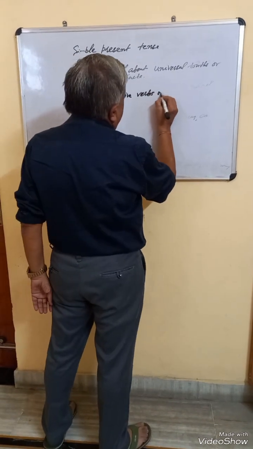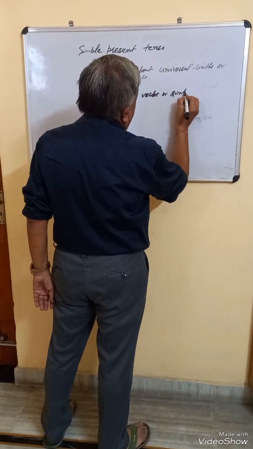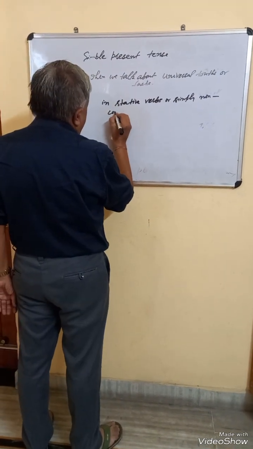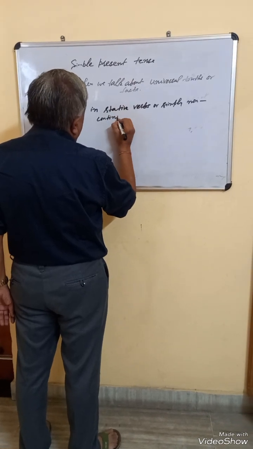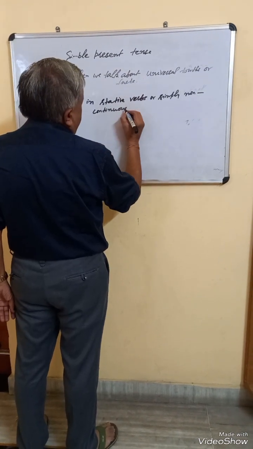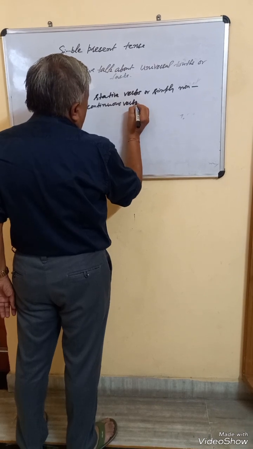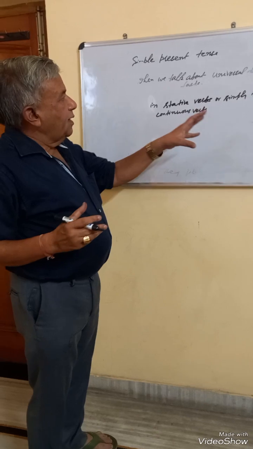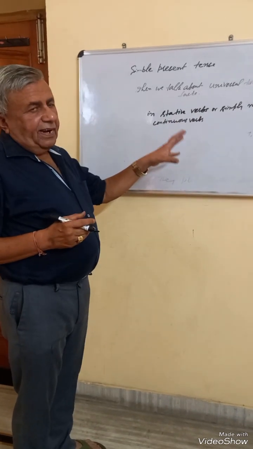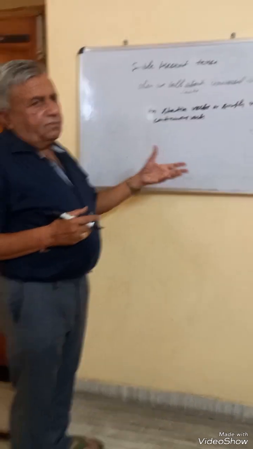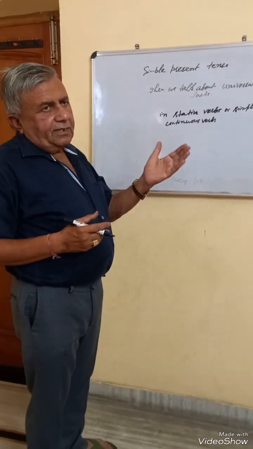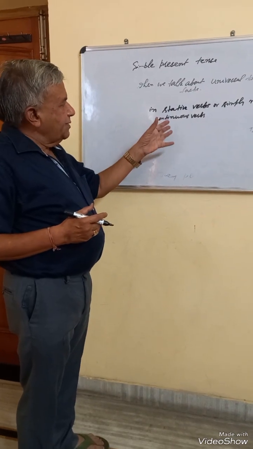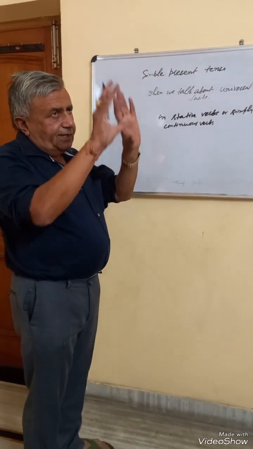Now, stative verbs, which are simply non-continuous verbs. We can view verbs as event verbs or state verbs. Event verbs represent some action, because as we say, he is playing cricket. Here playing is an event verb. But there are certain verbs which have nothing to do with action, they simply represent the state.